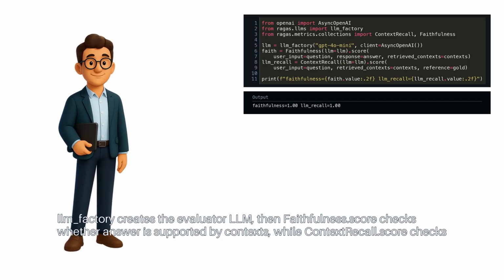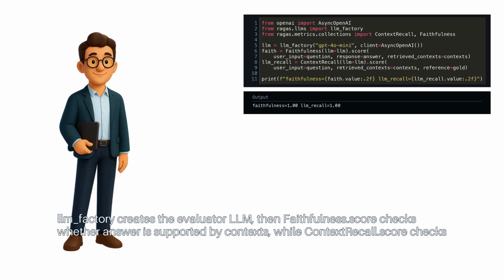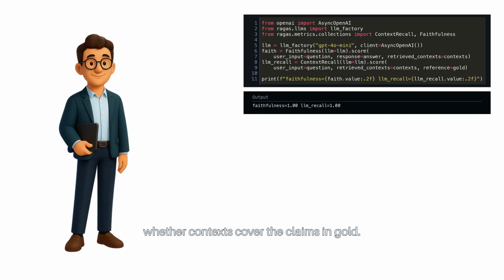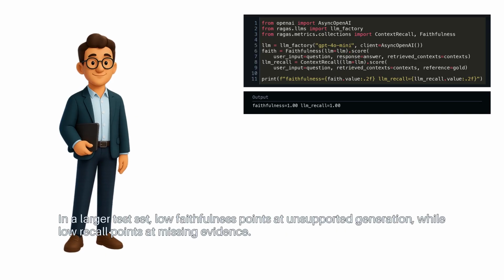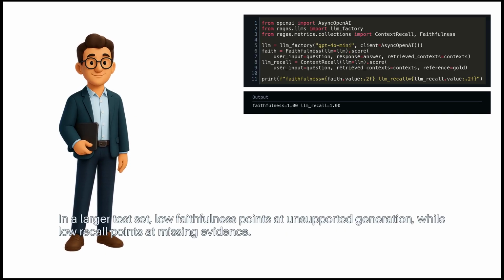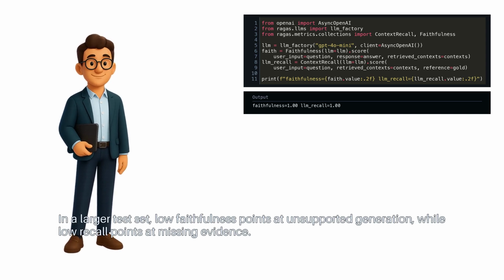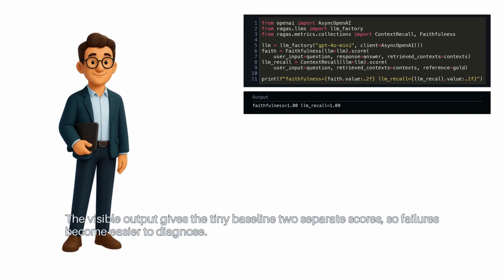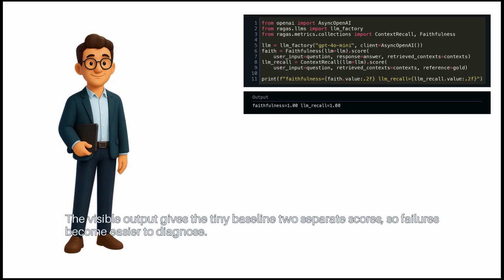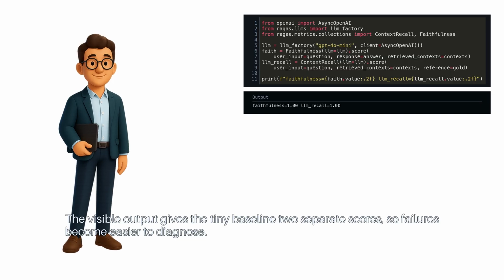Then faithfulness.score checks whether the answer is supported by contexts, while context_recall.score checks whether contexts cover the claims in gold. In a larger test set, low faithfulness points at unsupported generation, while low recall points at missing evidence. The visible output gives the tiny baseline two separate scores, so failures become easier to diagnose.